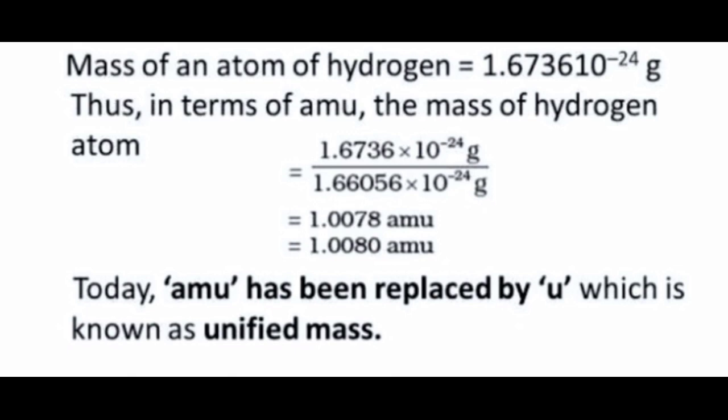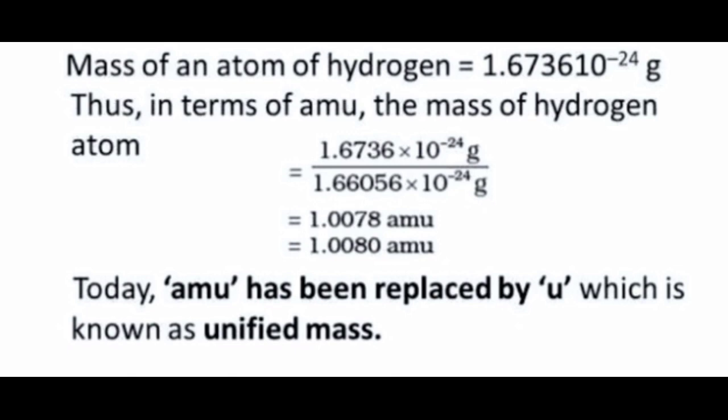As an example, we will find the mass of a hydrogen atom in terms of atomic mass unit. The mass of an atom of hydrogen is 1.6736 times 10 to the power of minus 24 gram. When we change it to AMU, that mass is divided by the value of one atomic mass unit, and you get the value of the hydrogen atom in terms of AMU.